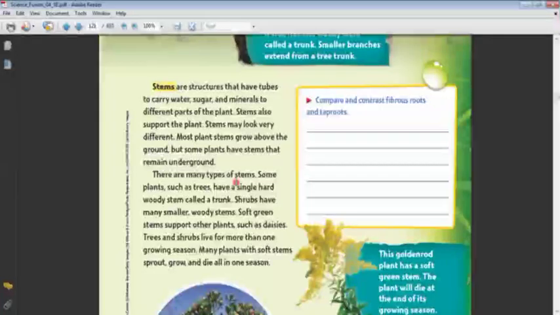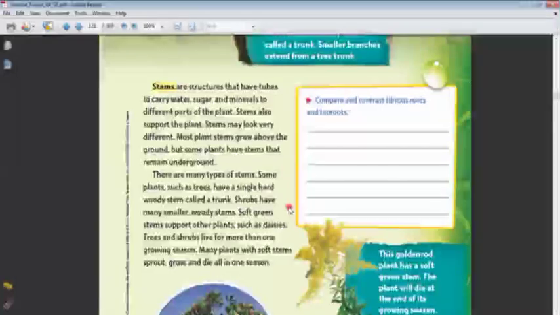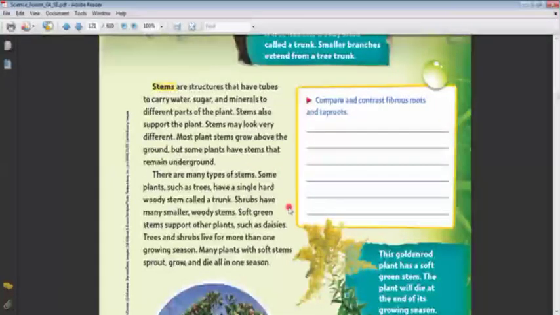Okay? But what is the main function of the stem, Karma? Yes, it gives food to the plant. Without the stem, how does the plant get food?